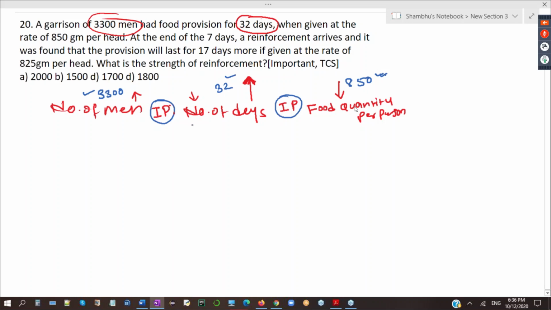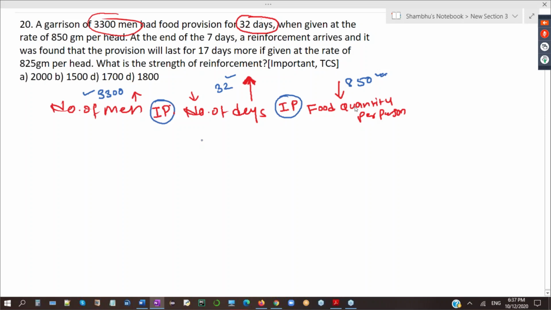This is the total quantity. They ate for 7 days, and after 7 days, some extra persons arrive. So these extra persons will eat the food which is remained, right? The food which is already eaten is over.